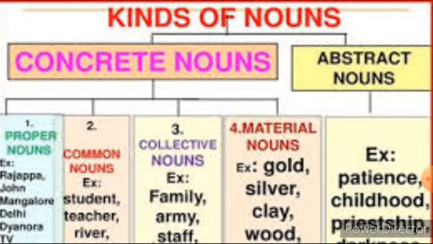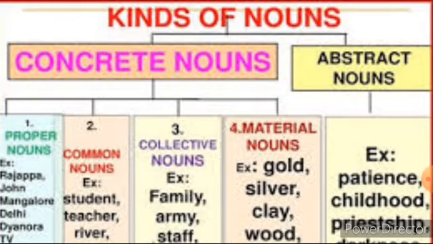The first, common noun, means the general name given to a person, place, animal or a thing. It's a general name. Whereas a proper noun is the specific name or particular name given to a person, place, animal or a thing. And then the collective noun is a noun that refers to a group of people. And then abstract nouns do not name any person or place or animal or thing, but they name qualities, relationships, feelings and ideas which we can think of or feel but we cannot see or touch. That is known as an abstract noun.